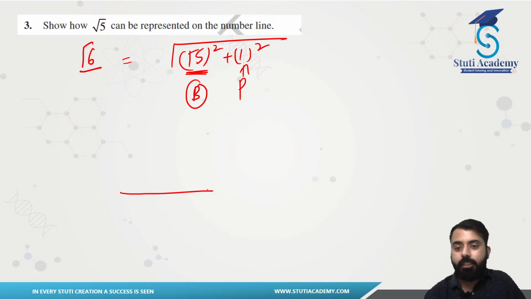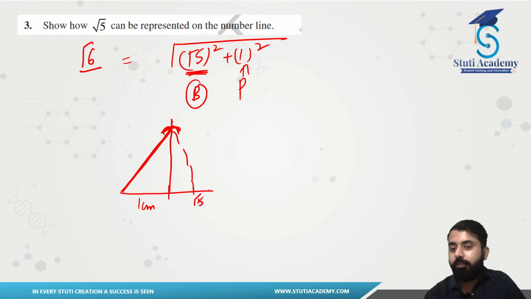Since we had done it like this, in order to put out a root 5, I will be doing what? Marking our base of 1 centimeter, drawing a right angle there, putting an arc of 2 centimeter there, joining them, taking this one as the arc of my compass, pinpointing the location of root 5. This will be root 5.